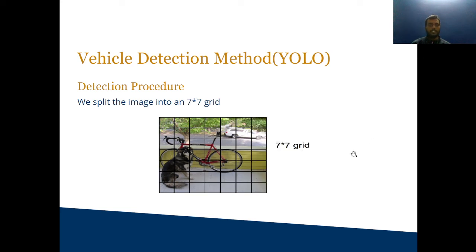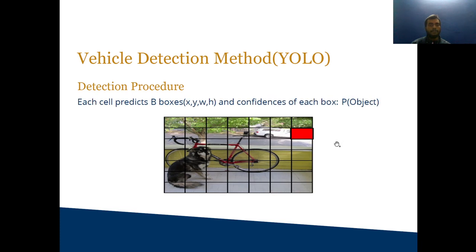For example, we split the image into a 7 by 7 grid. Each cell predicts bounding boxes, that is each has height and width, and this small box is provided to the algorithm, which detects if there is any object in this small grid.